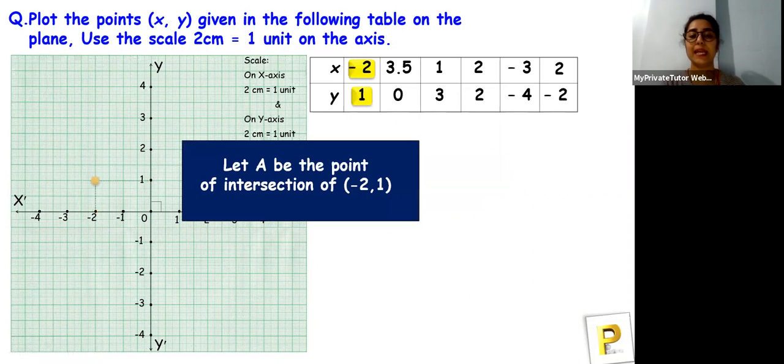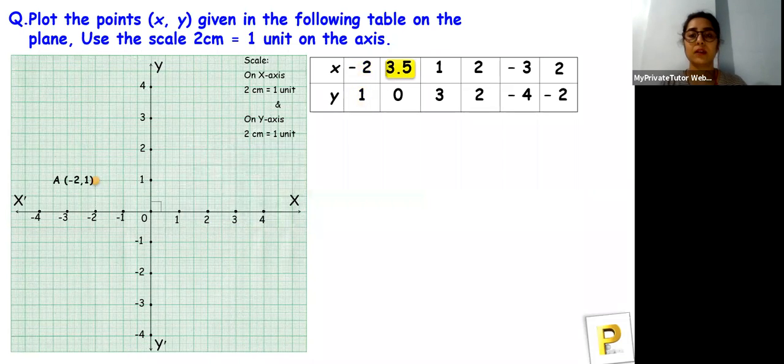Let A be the point of intersection. Now you'll be thinking, why name these points? So that we don't get confused about them. If it's (-2, 1), we know that it will be A, and you will not be confused about them.